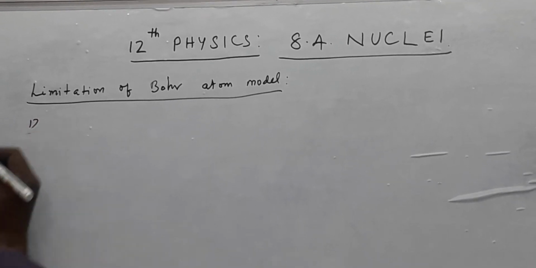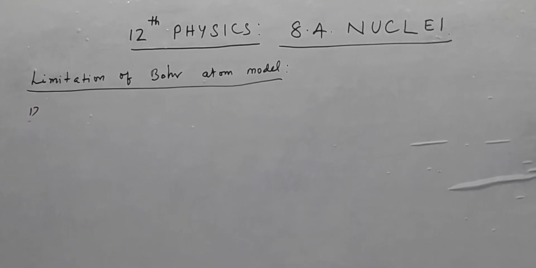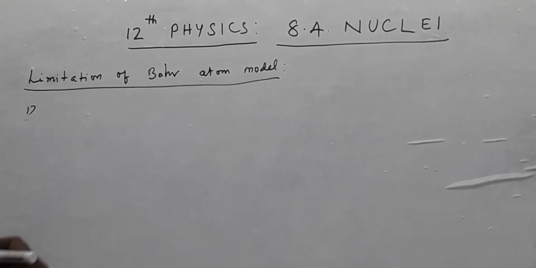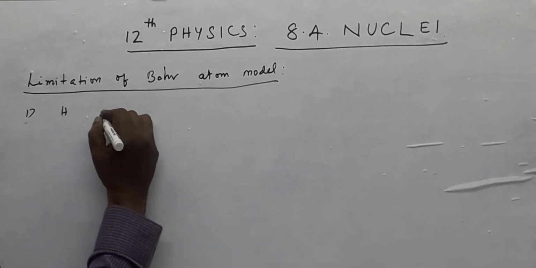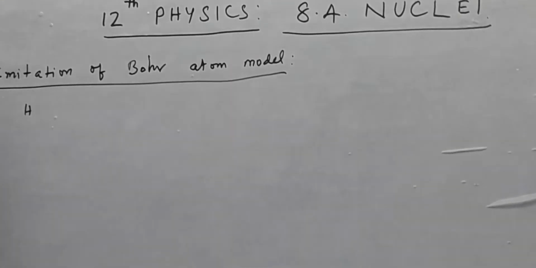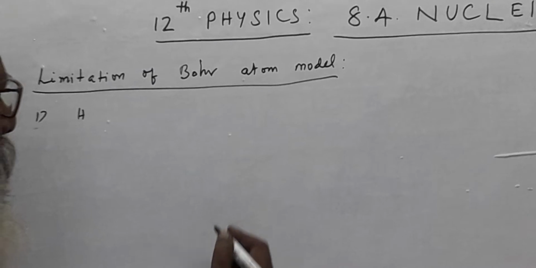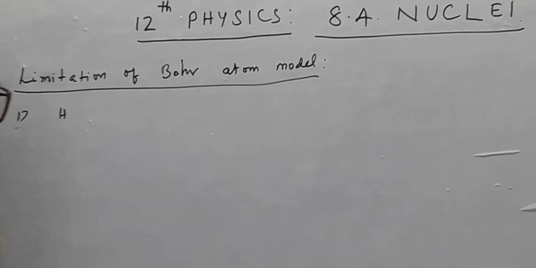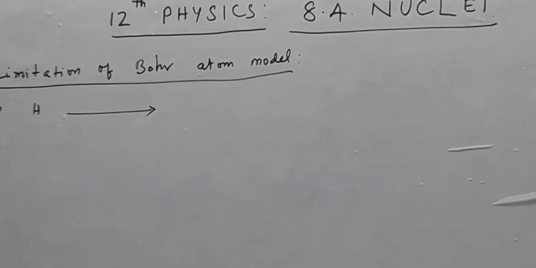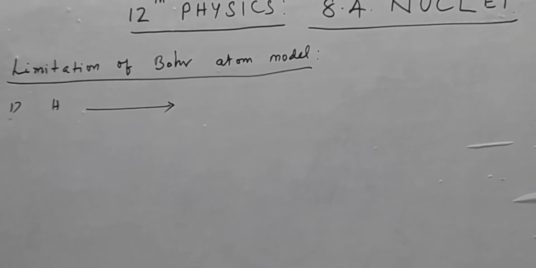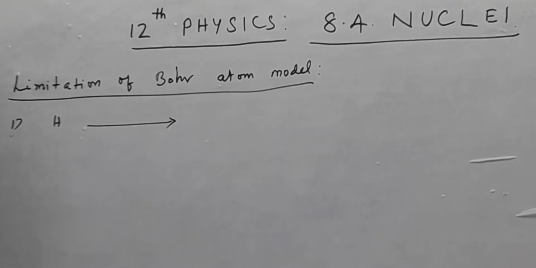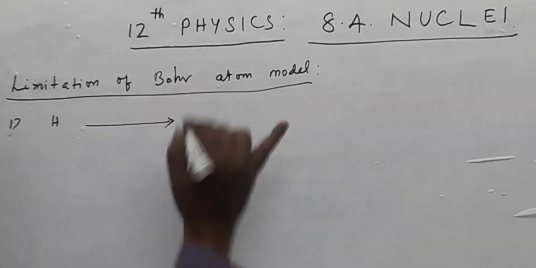There are 4 points. First point, Bohr atom model is valid only for hydrogen atom or hydrogen-like atoms. It will not explain complex atoms according to Bohr's theory. That's why the first limitation is called hydrogen atom. Hydrogen atom model itself, the Bohr explained. Complex atom model cannot be explained by Bohr's theory. The second one,